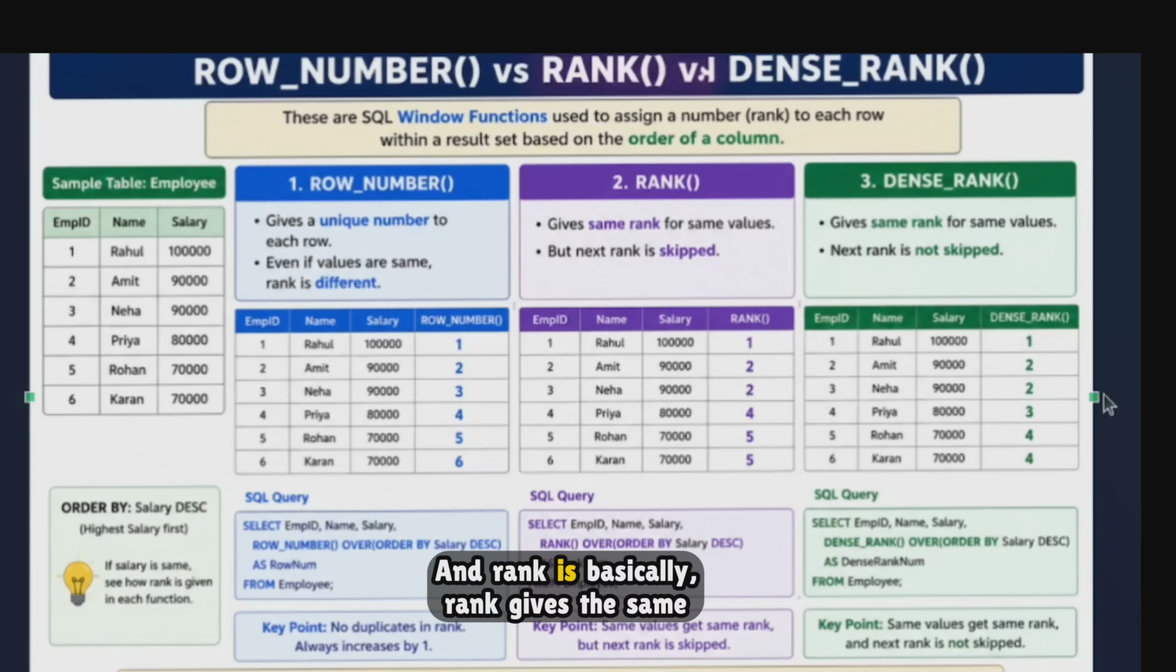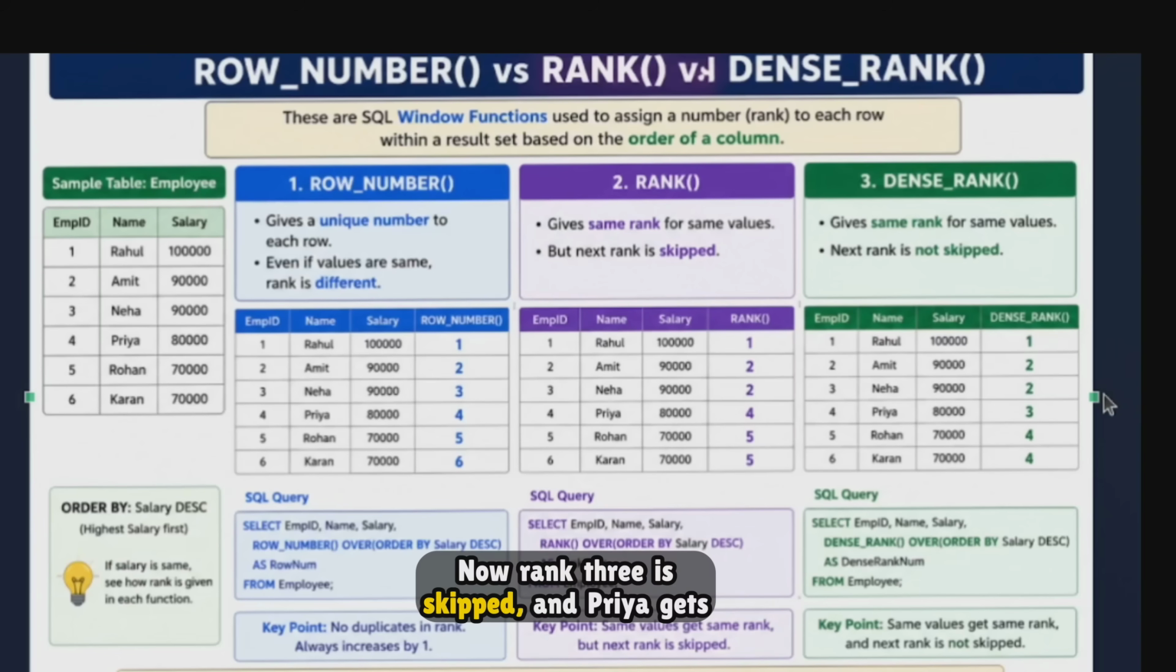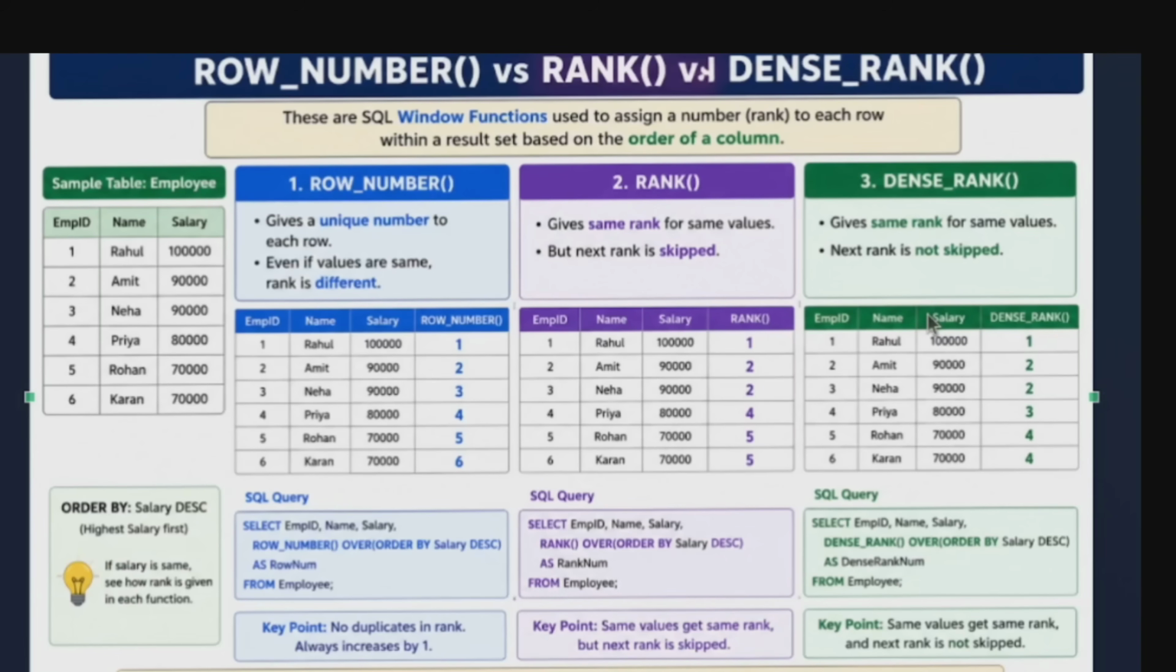And rank gives the same rank to equal values, but it will skip the next rank. So the same salary gets the same rank, but the next rank is skipped. If you see the example here, Rahul gets rank 1, Amit and Neha have the same salary, so both get rank 2. Now rank 3 is skipped and Priya gets rank 4. In a nutshell, the same salary gets the same rank, but the next rank will be skipped. That is the rank function.